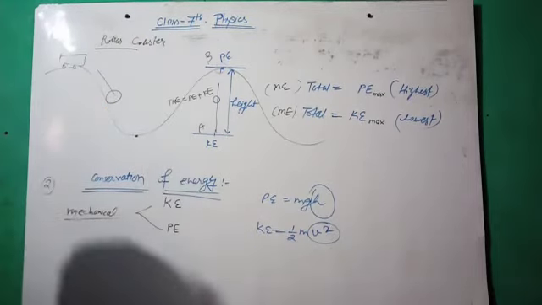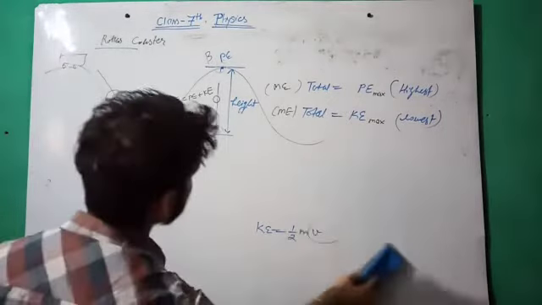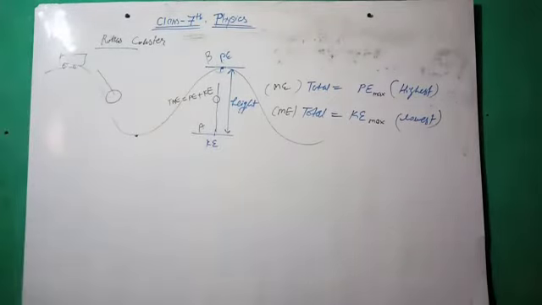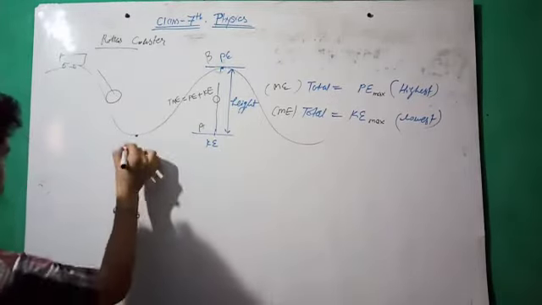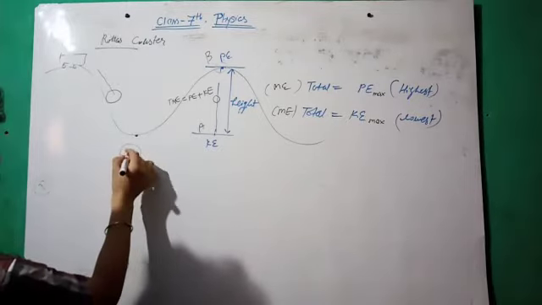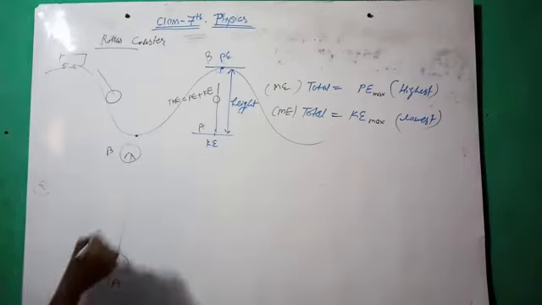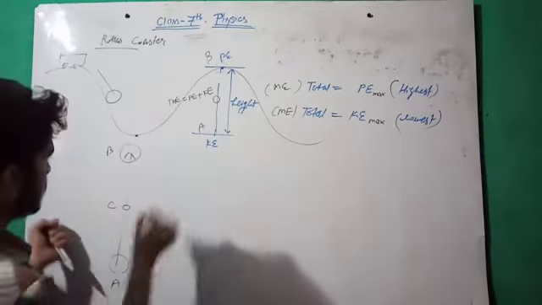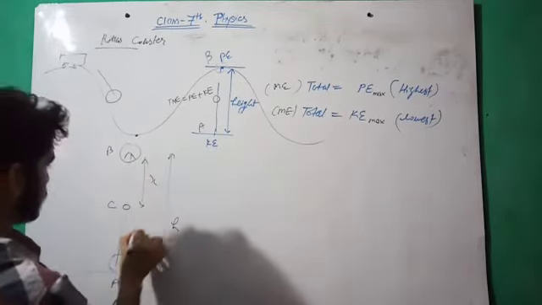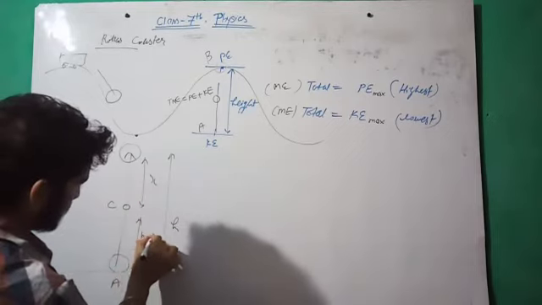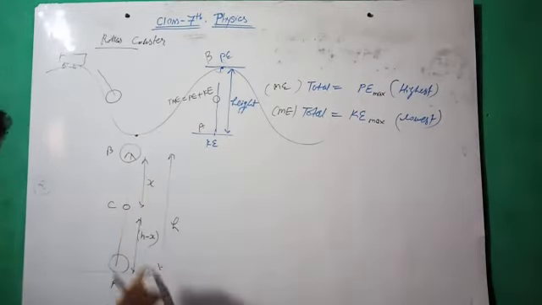The second example we have is throwing a ball in the vertical direction. Like this is the ground level, and we are going to throw a ball like this, and we have 2 points, A and B. B is the highest point or peak point, and this is a point C. Okay, let the total height be h, and this is x. This is h minus x, because total height minus x.